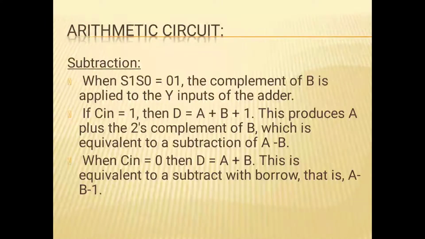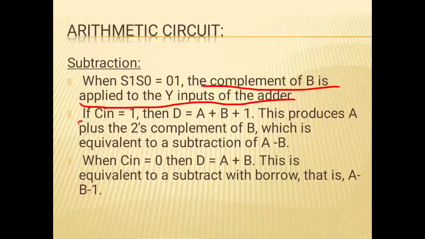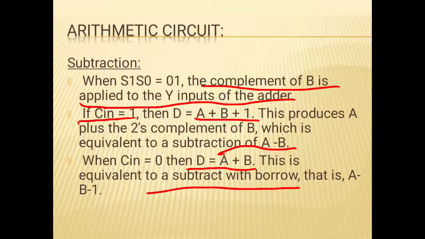Subtraction: S1 S0 is equal to 0 1. The complement of B is applied to the Y input of the adder. If Cin is equal to 1, then D equals A plus complement of B plus 1. This produces A plus the 2's complement of B, which is equivalent to A minus B. Whenever Cin is equal to 0, then D equals A plus complement of B. This is equivalent to subtraction with borrow, that is A minus B minus 1.